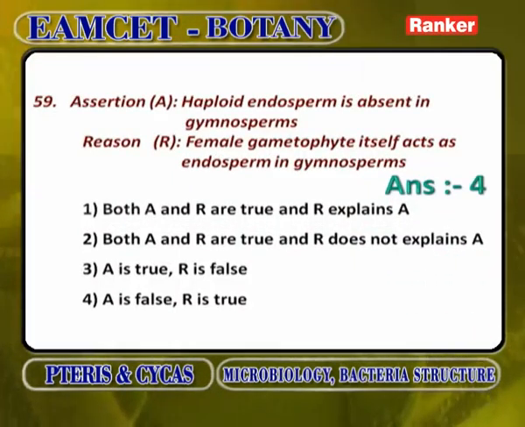Haploid endosperm is absent in gymnosperms. Assertion: haploid endosperm is absent in gymnosperms. The reason: the female gametophyte itself acts as endosperm in gymnosperms. The assertion, that haploid endosperm is absent in gymnosperms, is wrong.